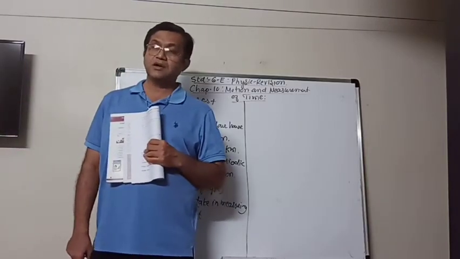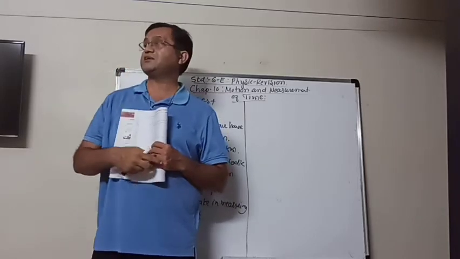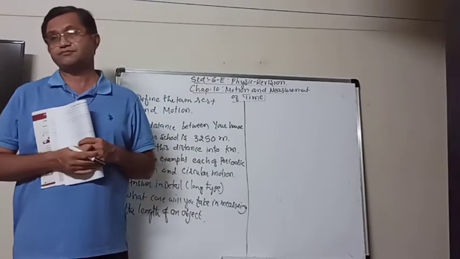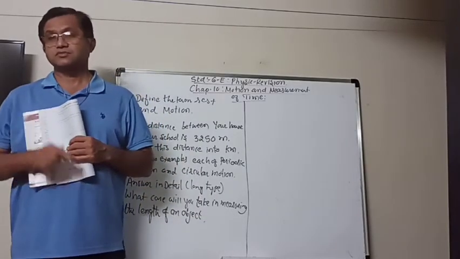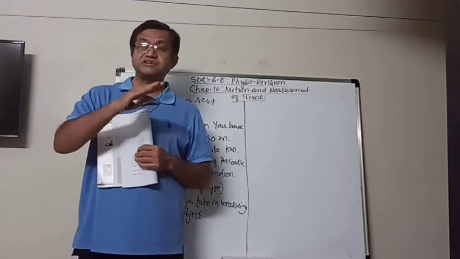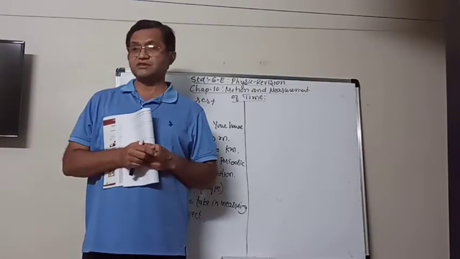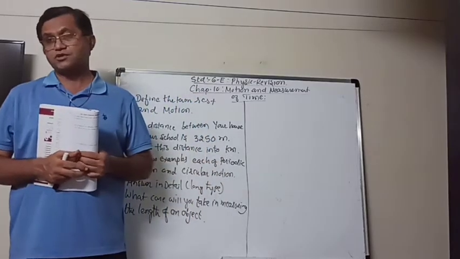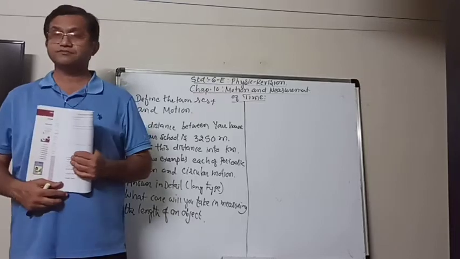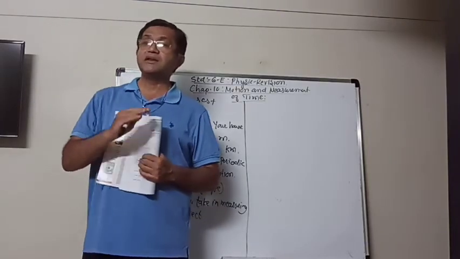Whenever we want to measure the length, the scale must be exactly touching the object, in contact with the object. You can't put it very far from the object. It must be near the object.